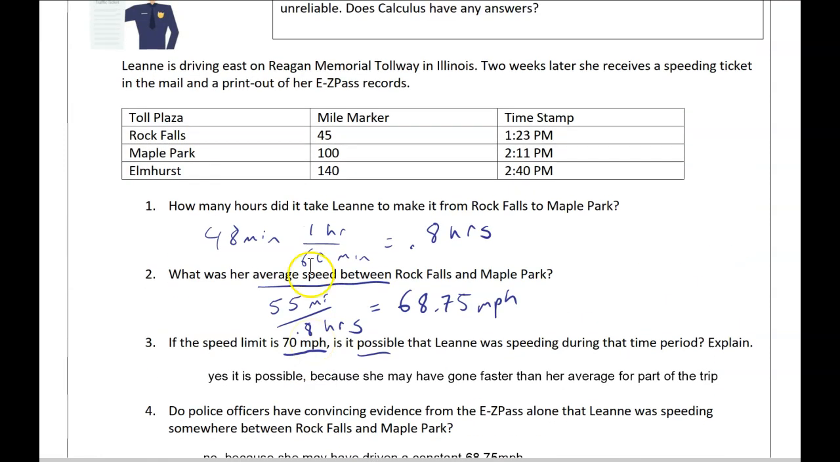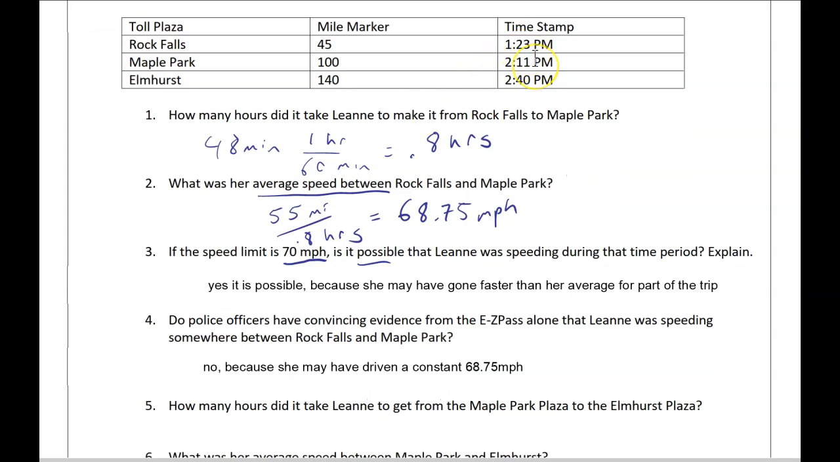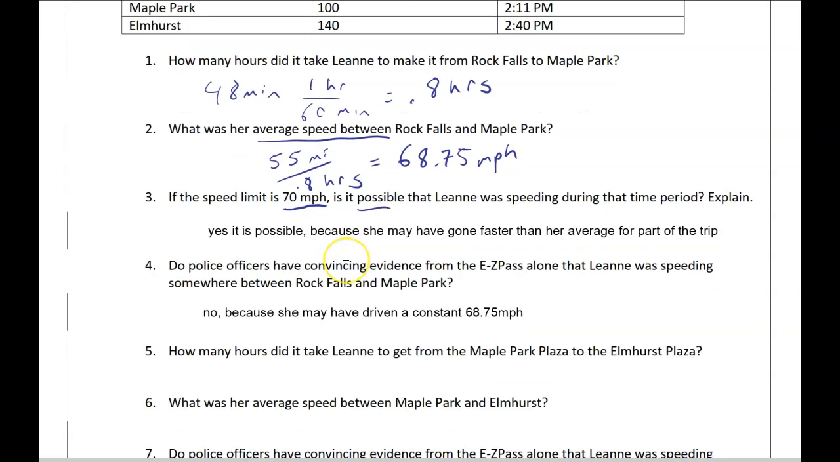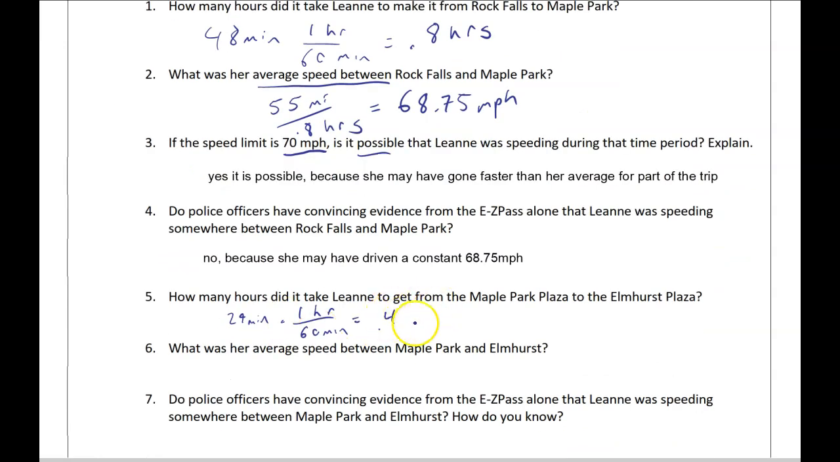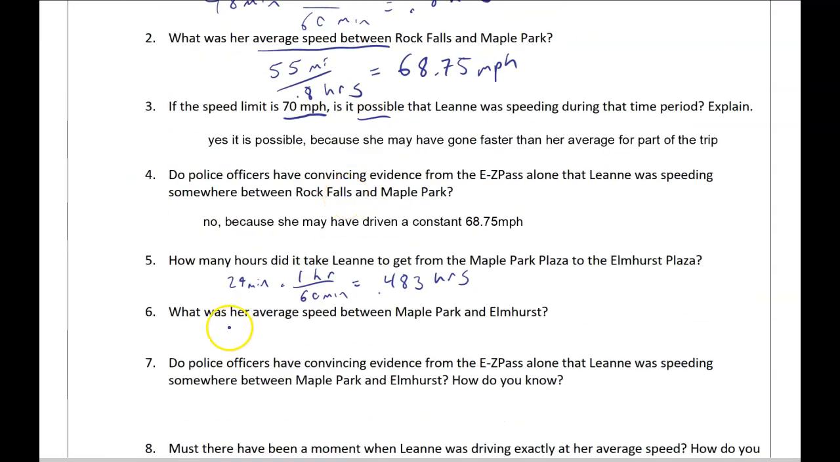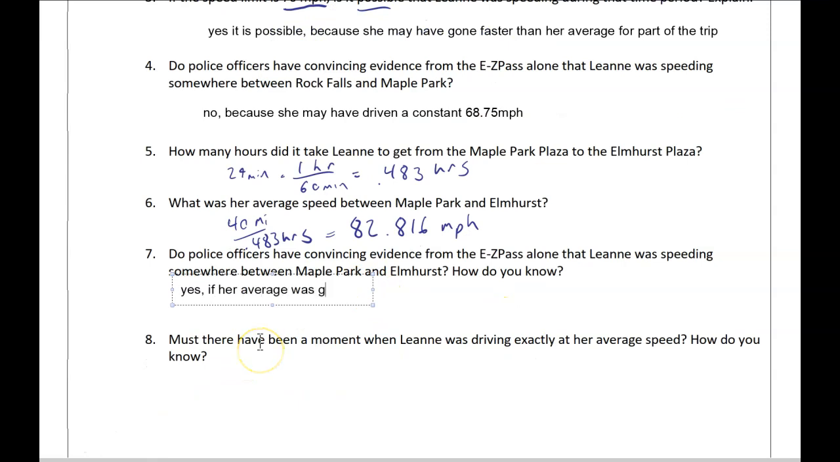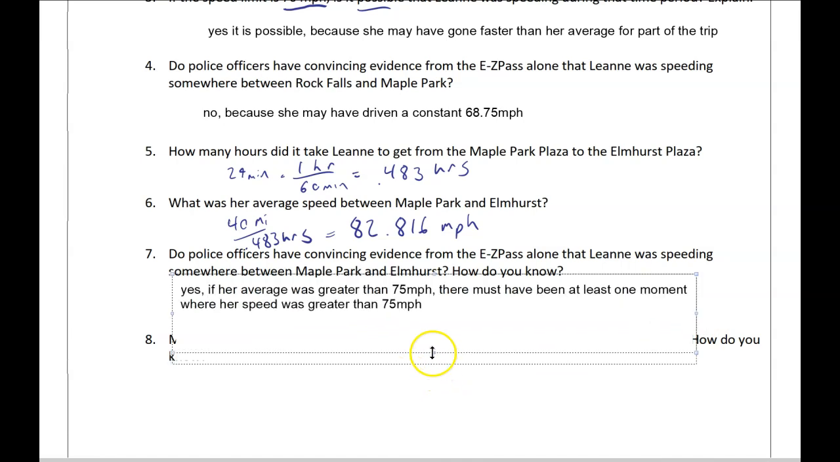And then now we're going to consider this second time interval. So it looks like it is a 29-minute trip, which gives us 0.483 hours. And then her average speed, well, she travels 40 miles. And I have kind of a bad feeling about this. Yep. This gives us 82.816 miles per hour. So now, here is where she gets her ticket, right? So I'd say yes, there absolutely is evidence here that she was speeding.